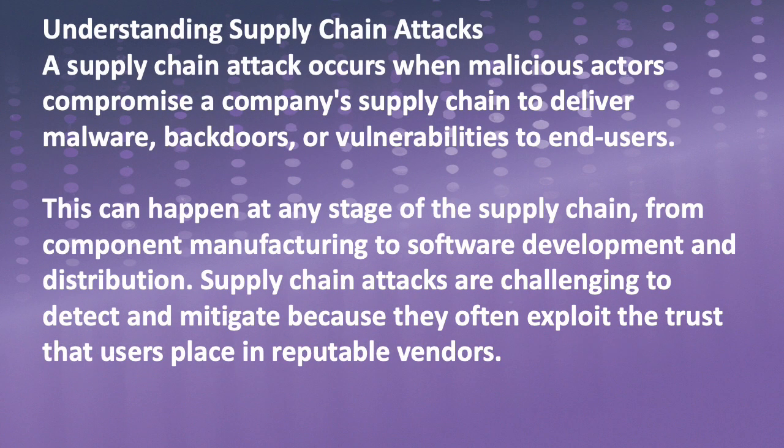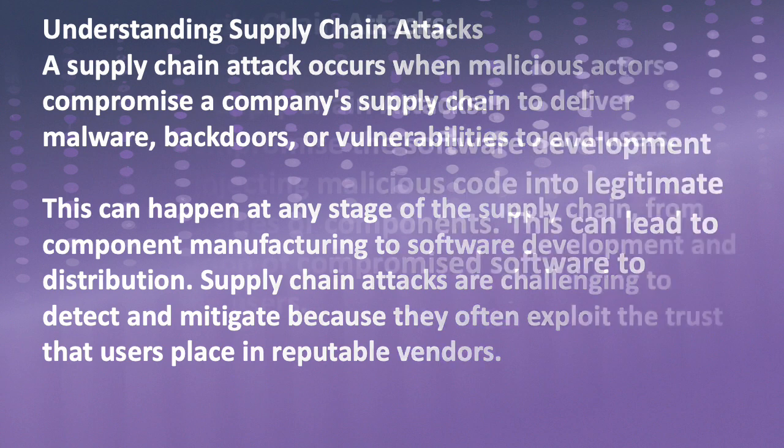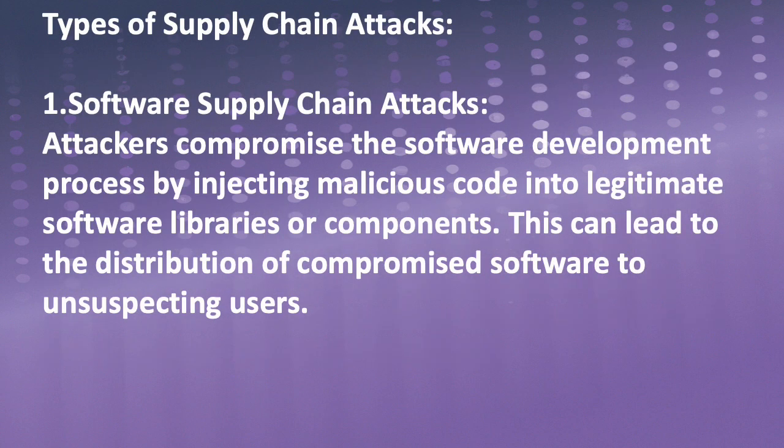Understanding supply chain attacks. A supply chain attack occurs when malicious actors compromise a company's supply chain to deliver malware, backdoors, or vulnerabilities to end users. This can happen at any stage of the supply chain, from component manufacturing to software development and distribution. Supply chain attacks are challenging to detect and mitigate because they often exploit the trust that users place in reputable vendors.